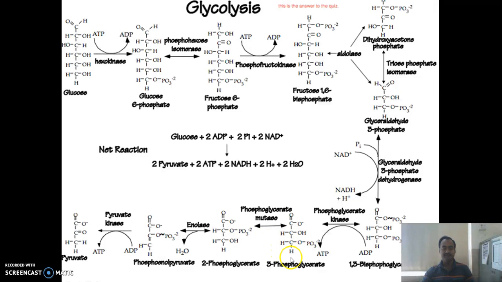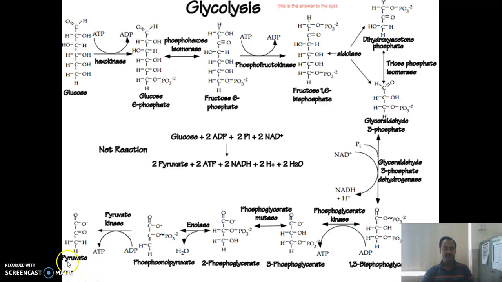In this reaction, the phosphate group on the third carbon is shifted to the second carbon. In the next step, 2-phosphoglycerate is converted into phosphoenolpyruvate with the help of enzyme enolase, and the last step is phosphoenolpyruvate converted to pyruvate with the help of enzyme pyruvate kinase. This is the second substrate level phosphorylation reaction, where ATP is synthesized.